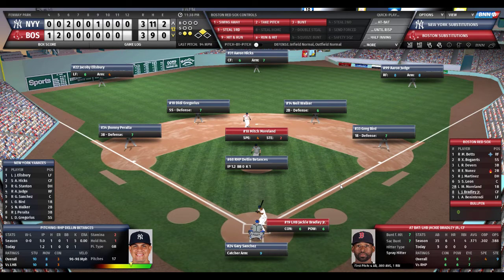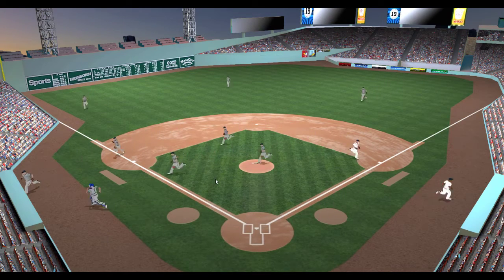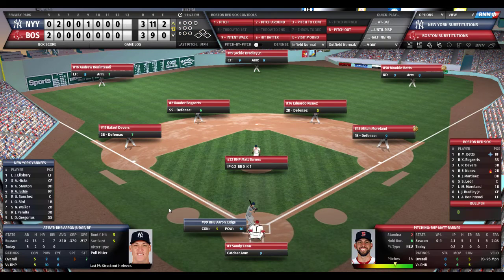2 outs. Moreland would be off on contact. Here's the pitch to Jackie Bradley Jr. 1-1 count. And he strikes out looking. 1-2 count, excuse me. Or 2-1, whatever. He struck out. We go to the top of the 13th. Tied at 3. Matt Barnes is still in the game. He will face Judge, Sanchez, and Bird.